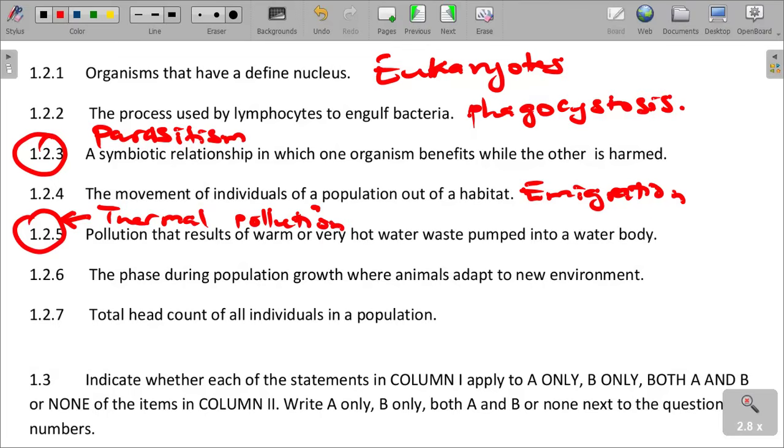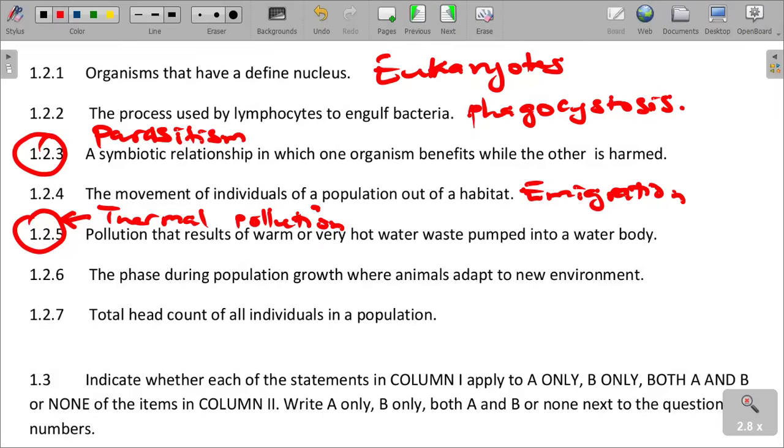It is when hot or warm water is disposed into water resources or water bodies, resulting in the dying or affecting of aquatic life. Organisms that live in water are dying because that hot water also reduces the amount of oxygen in the water resource.